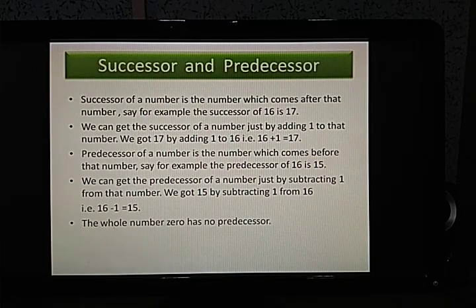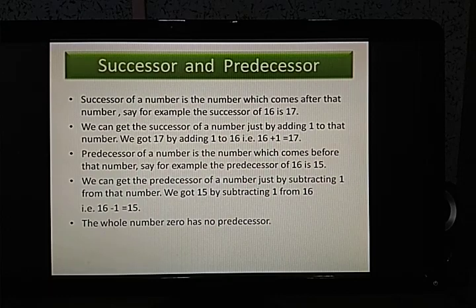Now the whole number 0 has no predecessor. Yes. Does 0 have a predecessor? Although some might think that 0 has a predecessor, if we subtract 1 from it, then what do we get? The answer will be minus 1. But it is a negative number. And in this chapter we are not going to discuss those negative numbers. We will be only concerned with the whole numbers that start from 0 up to infinity. So when we say the whole number 0, there is no predecessor to it.